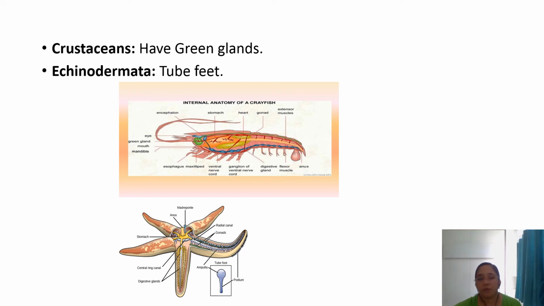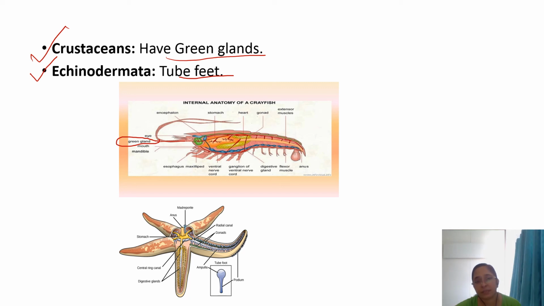Now, in the case of crustaceans, they have green glands as excretory organs. Here, in this internal structure of the crayfish, you can see the green gland. So this is a green gland, the excretory organ in the case of crustaceans. In the case of echinoderms, they have tube feet as excretory organs.